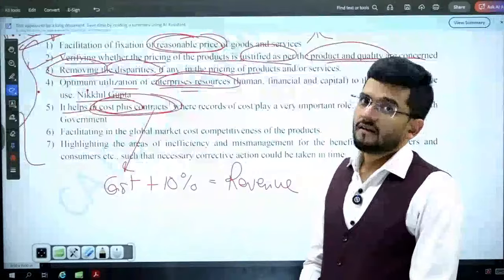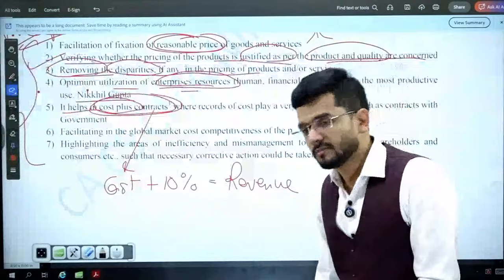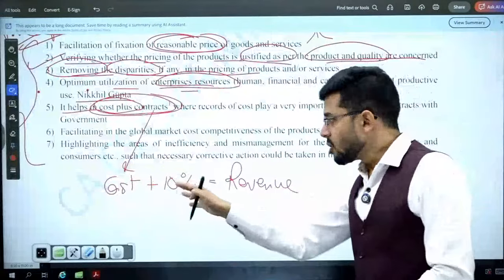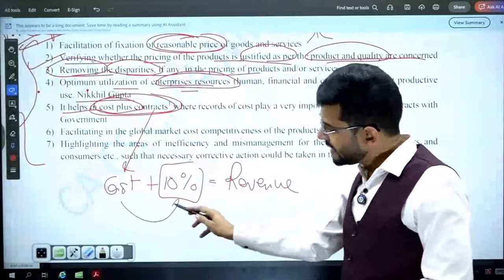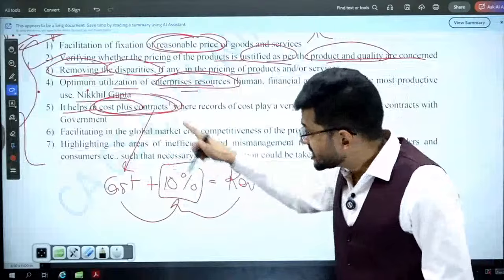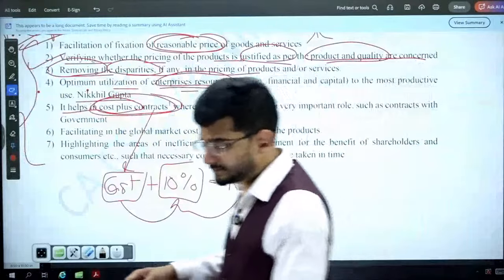Even defense contracts, when we are procuring arms and ammunition from a foreign country or from Indian companies producing arms and ammunition, we always have a cost plus contract. So a reasonable amount of profit is added to the cost and then you get the revenue of that particular company, the price which is being charged. Okay, especially in these cases, cost is very important.